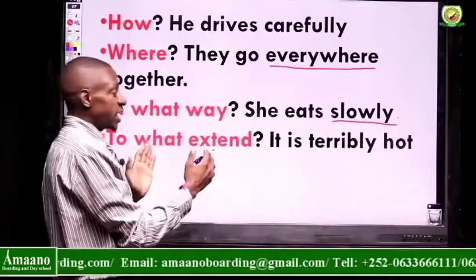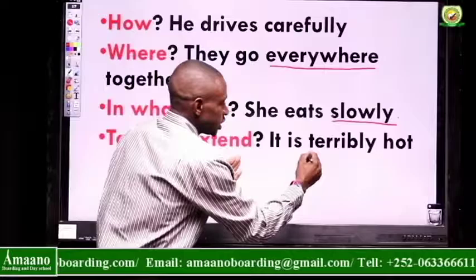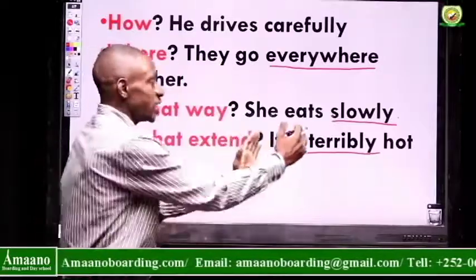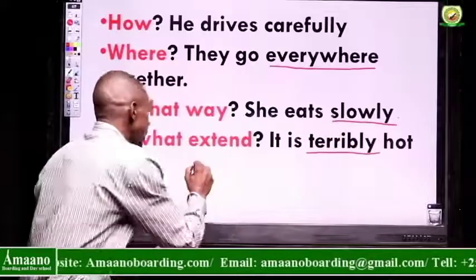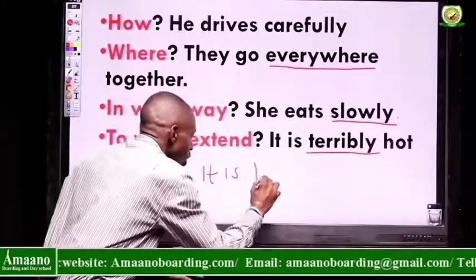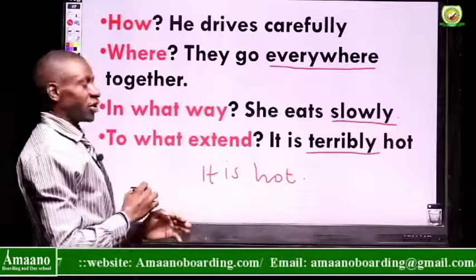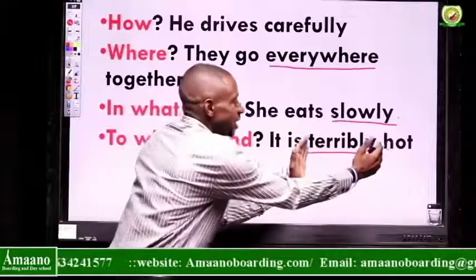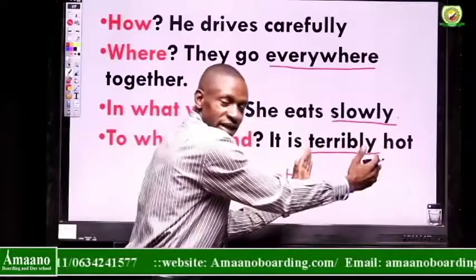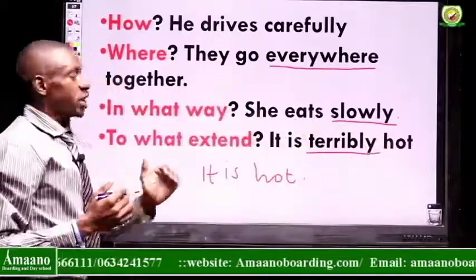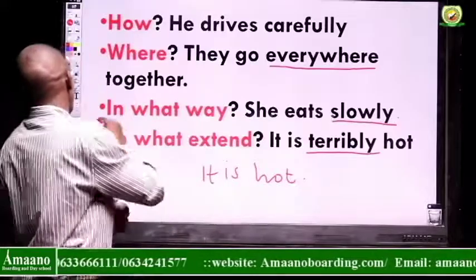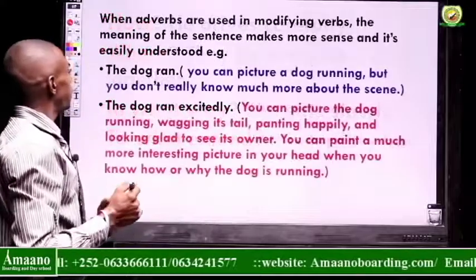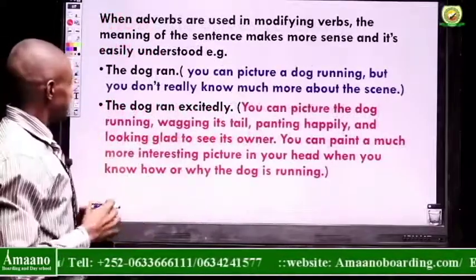To what extent? We say it is terribly hot. So terribly hot is a way in which it is. But we can remove terribly and say it is hot. That sentence is still correct. It is hot. But in which way? To what extent? It is terribly hot. So terribly in this given way becomes our adverb, telling us the manner in which it is hot. So we move forward and now welcome you to continue with our discussion.